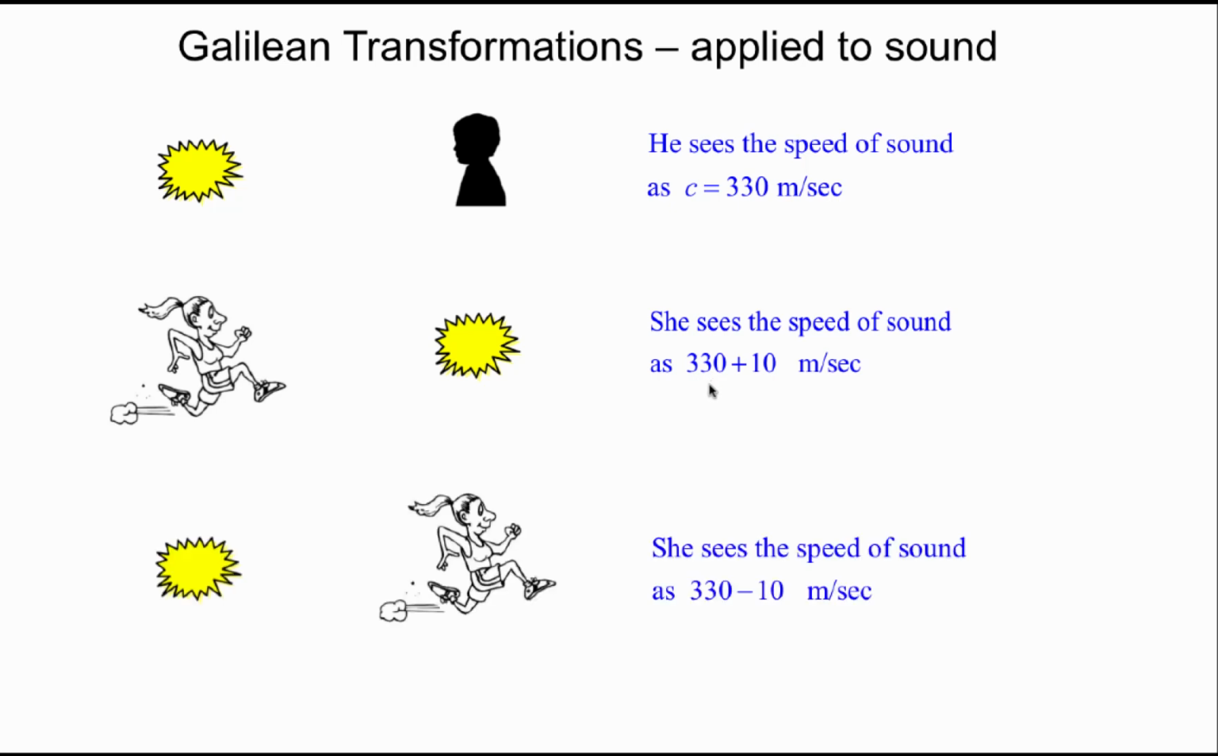On the other hand, after she has passed by that source, she will see the speed of sound as being less, as 330 minus 10 meters per second. And if she was running at the speed of sound, well then the pulses that come out of here would never be able to catch up with her. Now all this assumes that there is a medium, and that medium is the air. The pulses of sound travel in that medium.